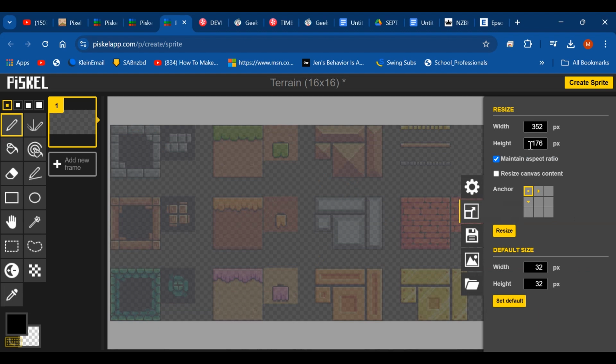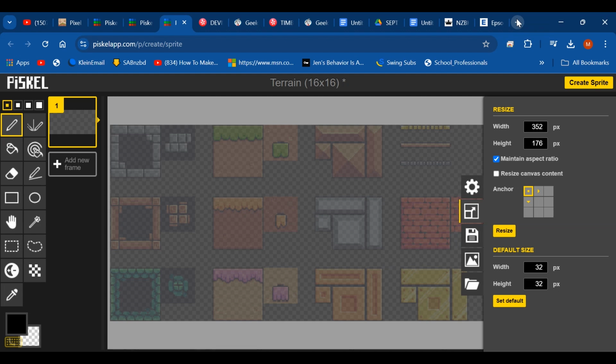We're working on a 16 by 16 grid, so just be aware of that. And the final graphic is 352 pixels wide by 176. I'm going to ask everybody to generate their own and make it unique and not one that just comes out of an asset pack. I'll give everybody time to do that, and then we'll continue from there.